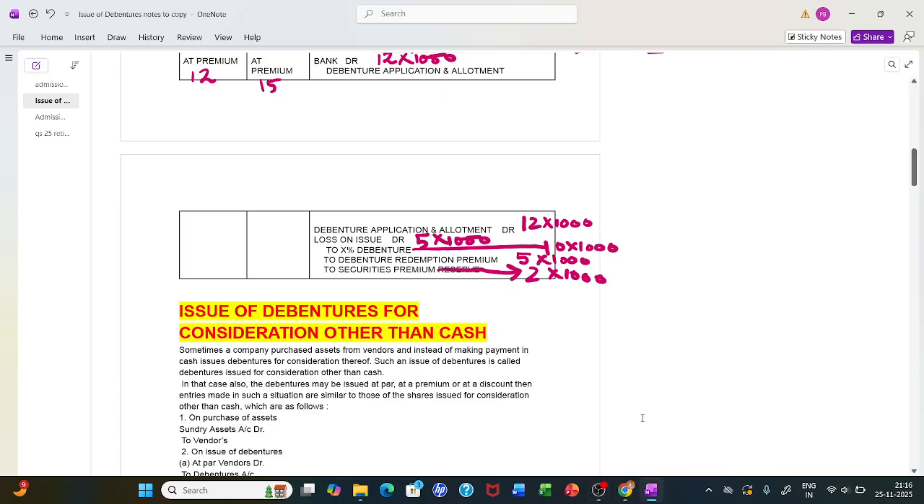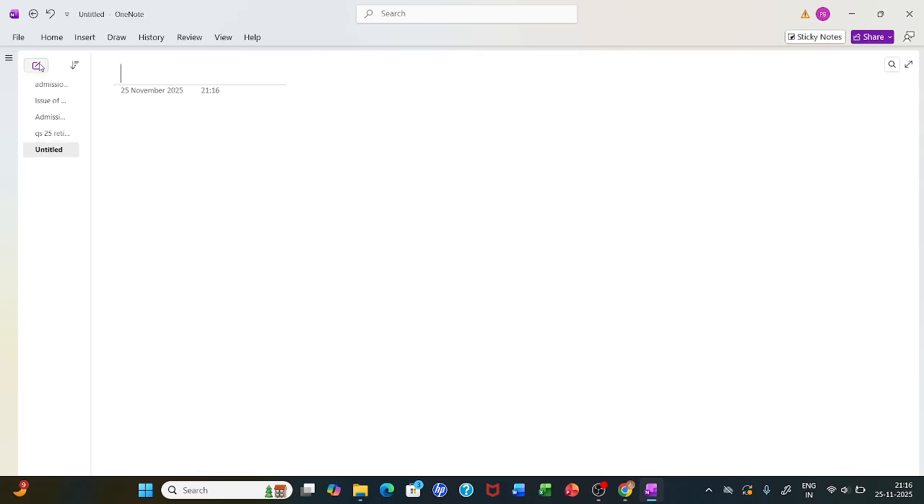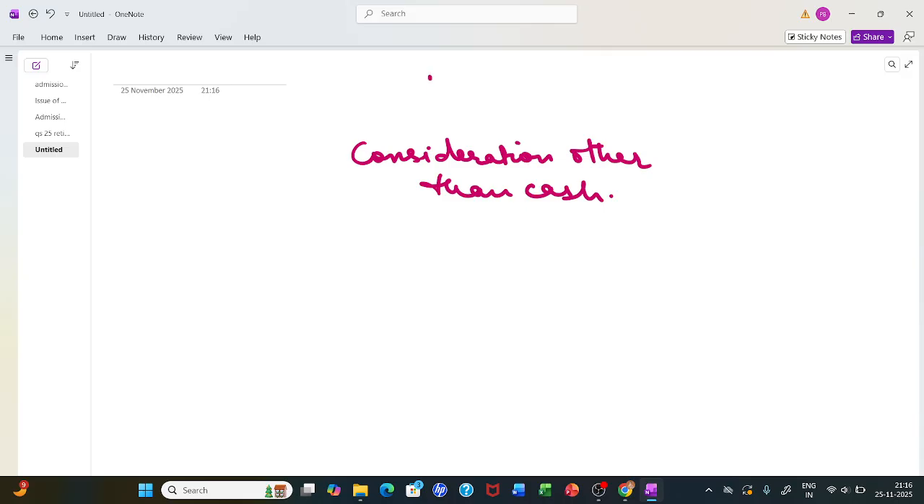Now we start with the second part: issue of debentures for consideration other than cash. Let's study the concept of consideration other than cash. This itself can be in shares or debentures, and can be tested as a 1 marker, 3 marker or 4 marker. We have never seen a paper without this, so it becomes very important.